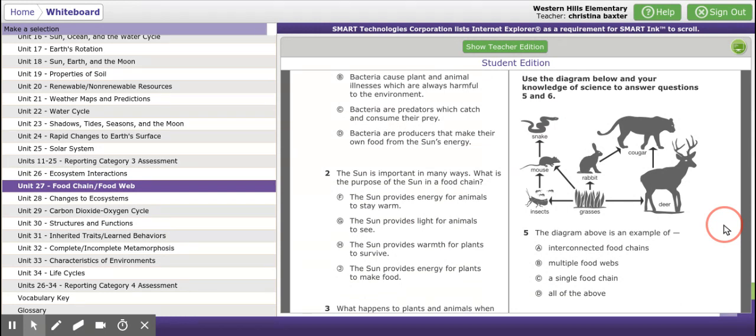Number 2 is 8. The sun is important in many ways. What is the purpose of the sun in a food chain? F. The sun provides energy for animals to stay warm. G. The sun provides light for animals to see. H. The sun provides warmth for plants to survive. Or J. The sun provides energy for plants to make food.